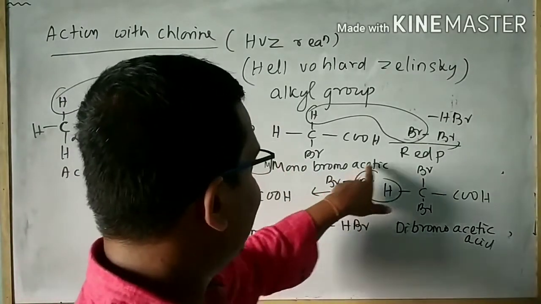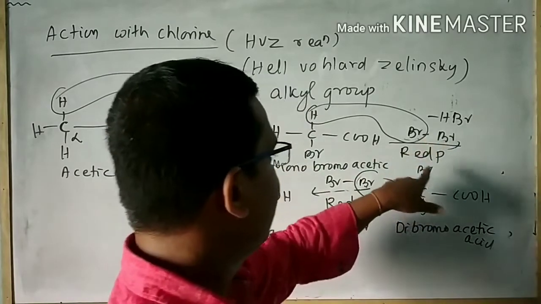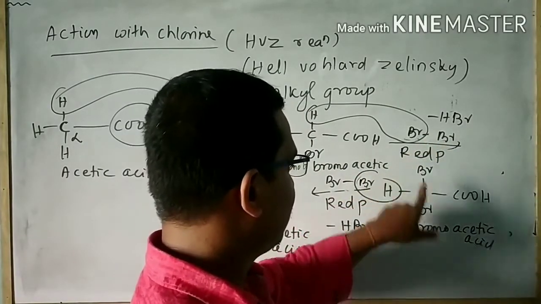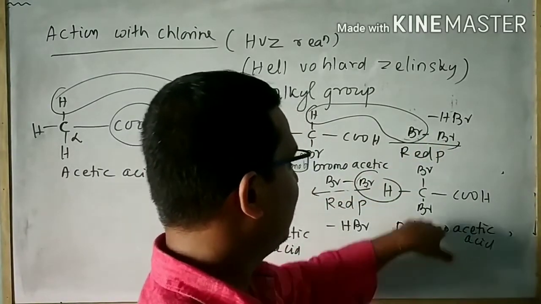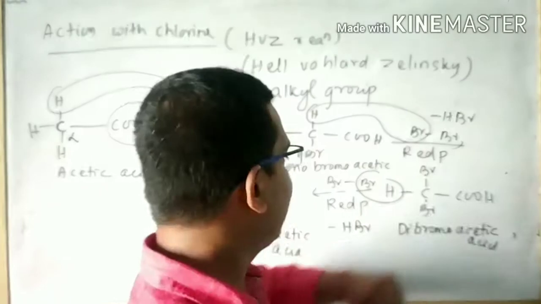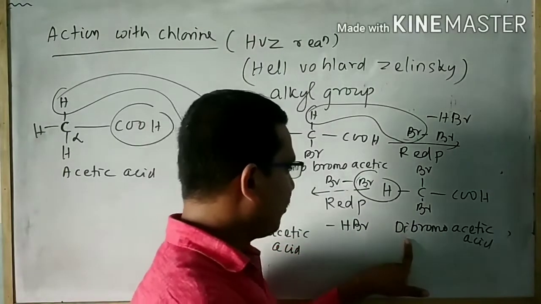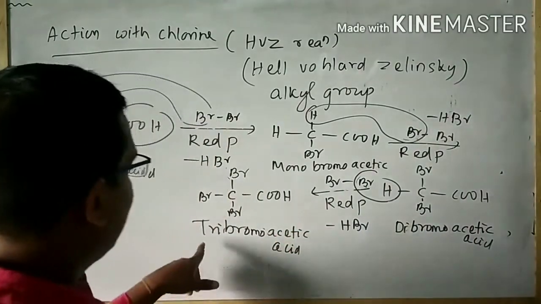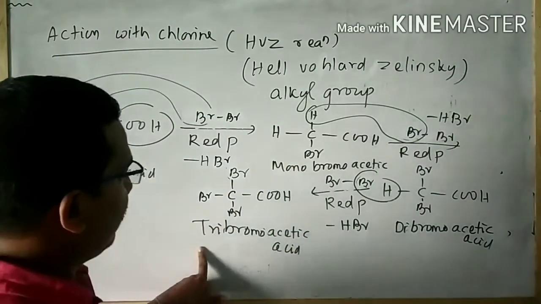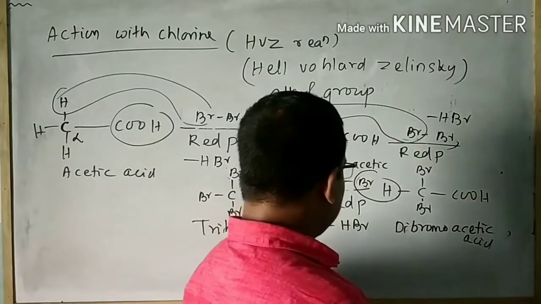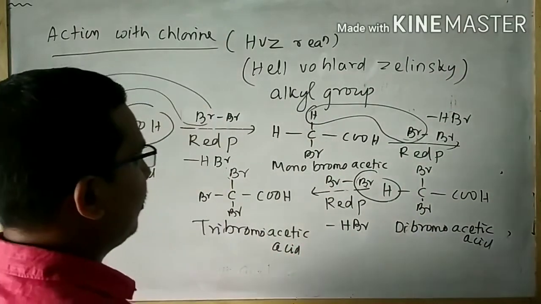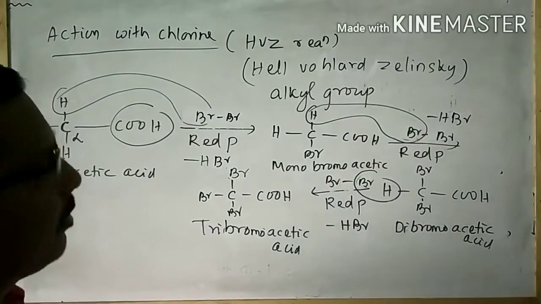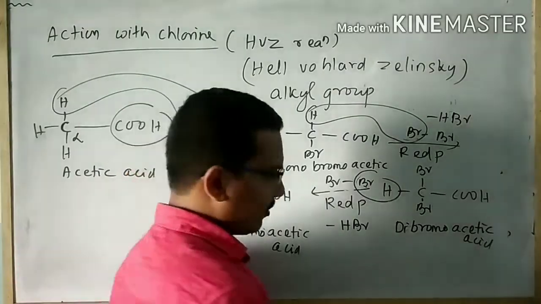Then monobromoacetic acid again reacts with bromine in the presence of red phosphorus and forms dibromoacetic acid by the loss of one HBr molecule. Again, dibromoacetic acid reacts with bromine in the presence of red phosphorus and forms tribromoacetic acid. There is a loss of one HBr molecule. This is all about the HVZ reaction.